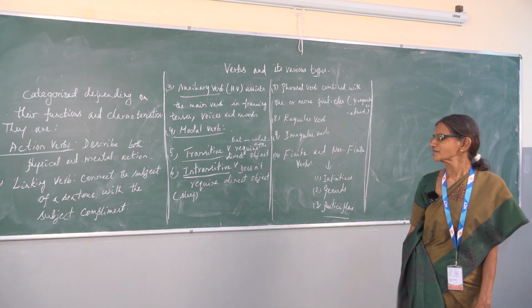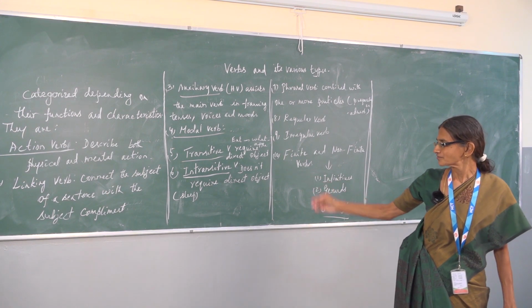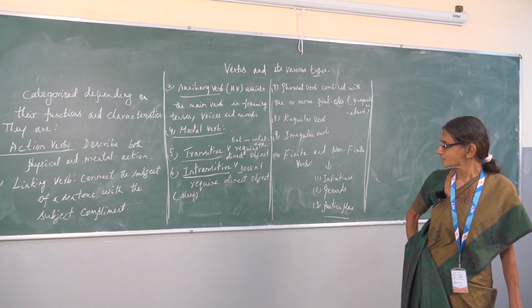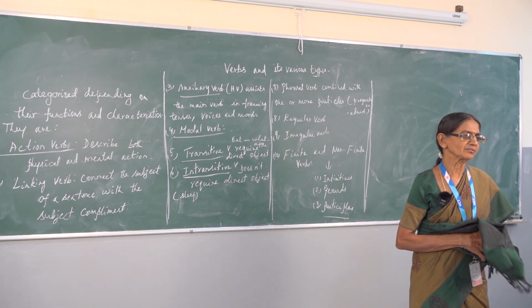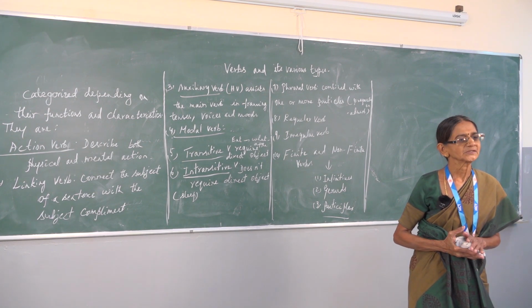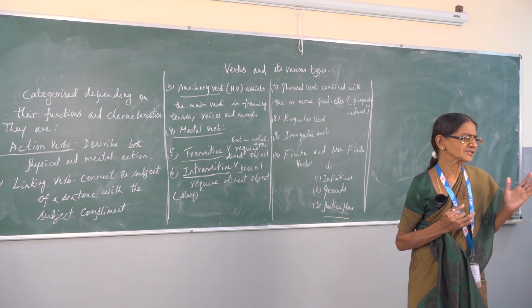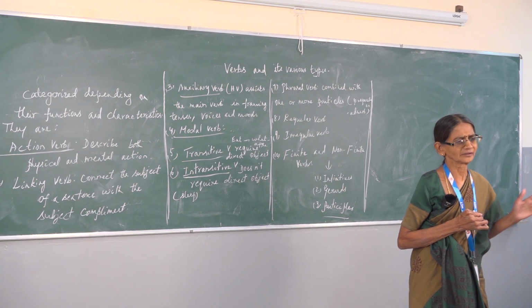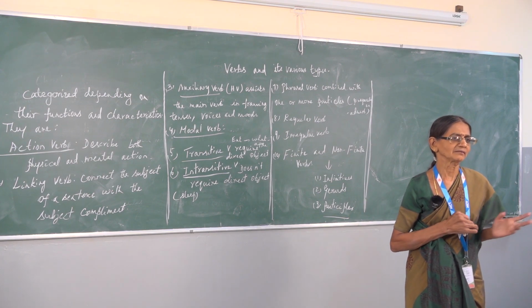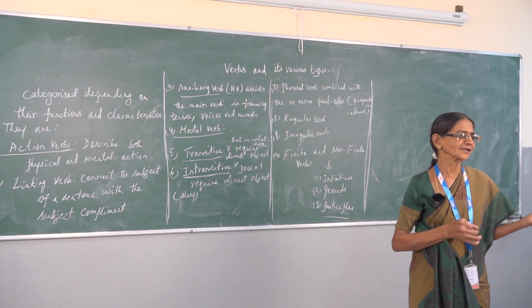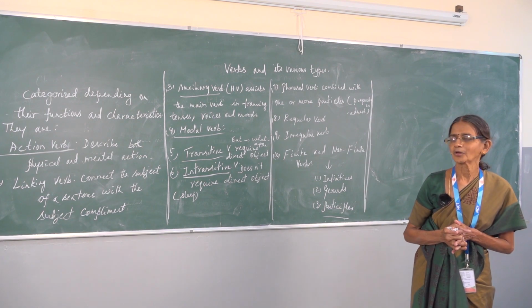And then there is the transitive verb, and you have the intransitive verb. A transitive verb needs a direct object to pass over to. For example, normally we will say Rama killed Ravana or Shyam kicked the ball. So immediately this word kill passes over to Ravana and the kick passes over to that ball.